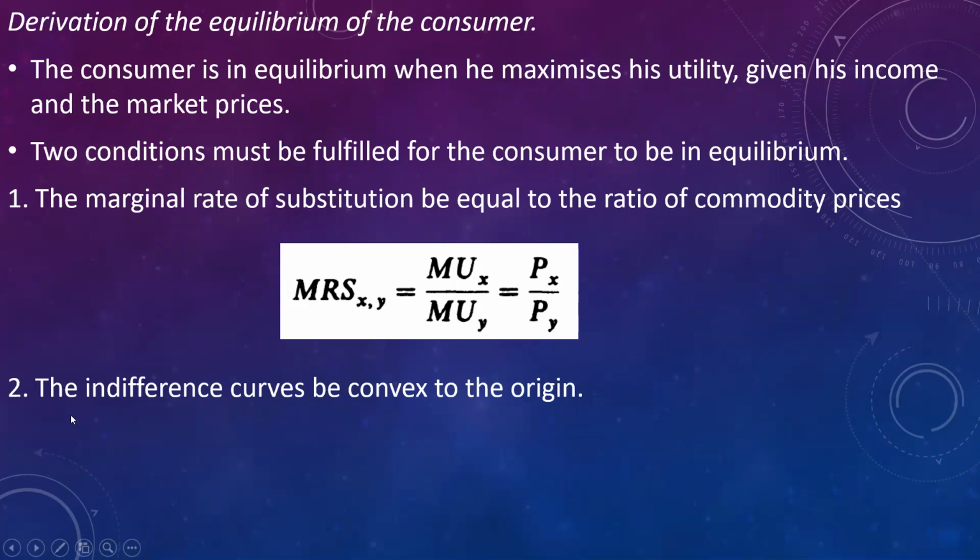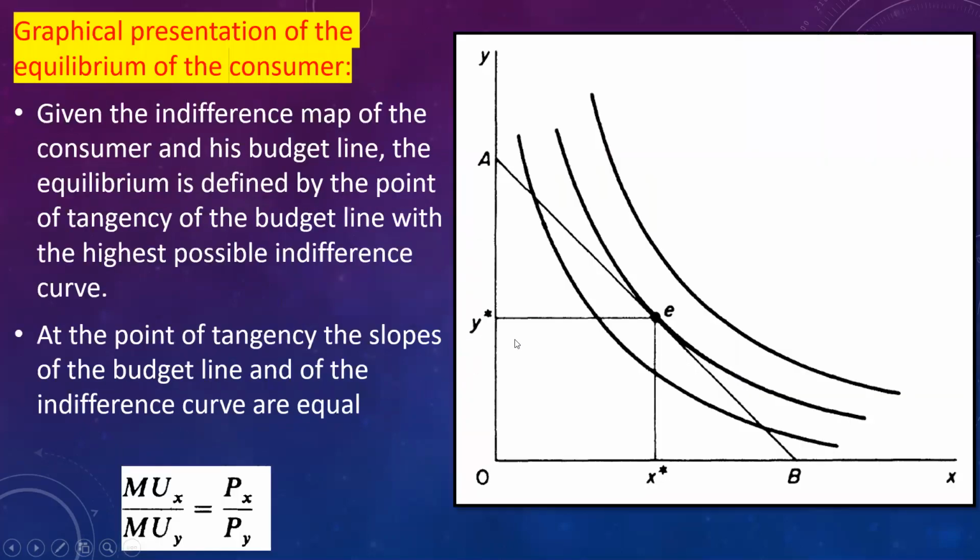And second condition is that the indifference curve is convex to the origin. Graphically, we can represent this like this is the indifference map. Then consumer is said to be in equilibrium when budget line is tangent to the highest possible indifference curve. So in the graph, we can see consumer is in equilibrium at point E, where budget line AB is tangent to the second indifference curve.